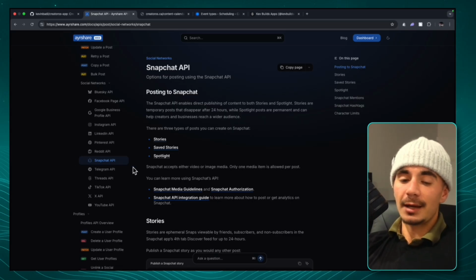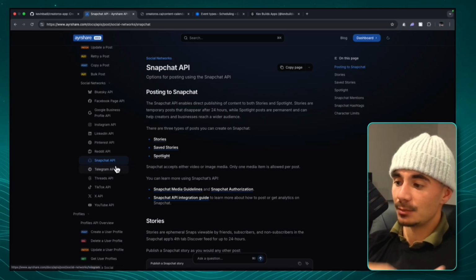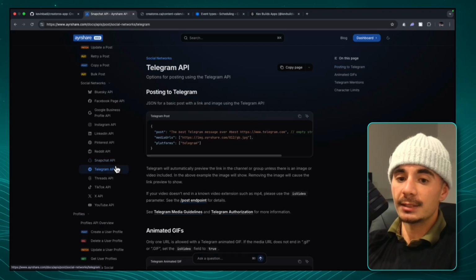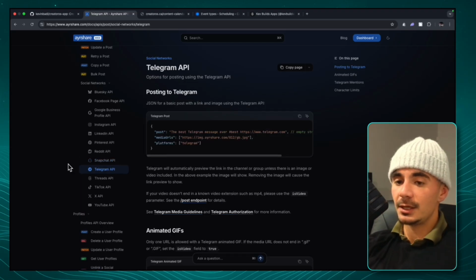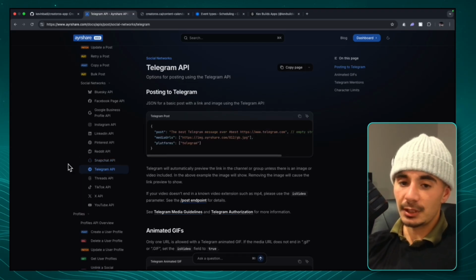Now, let's say we had a couple of messaging bots, right? Or we had some bots that were involved with our clients. Well, we can tie in Telegram right here, and this agent can be interacting with your clients in real time.